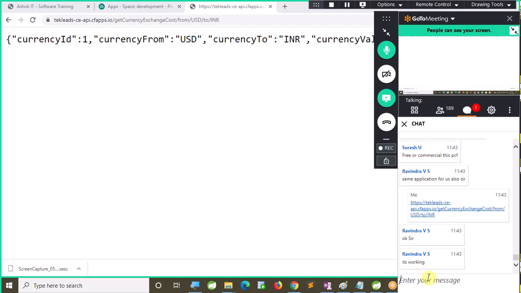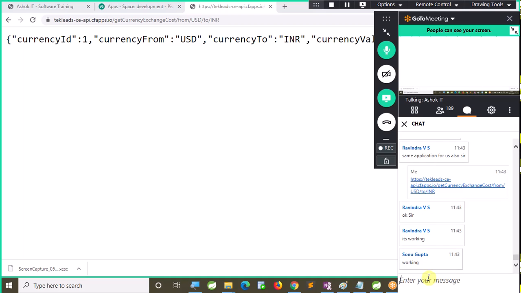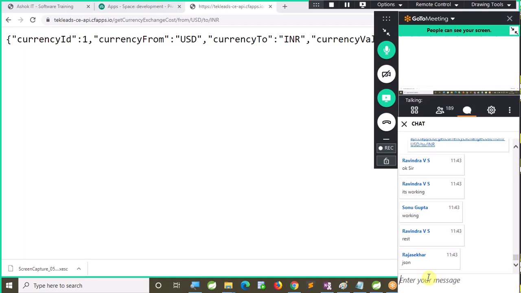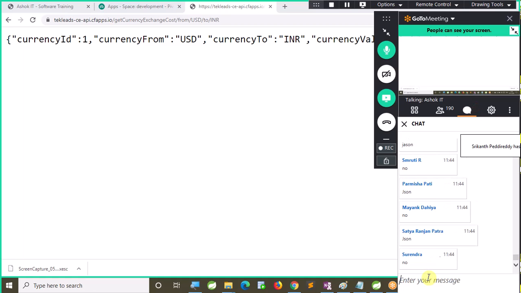So what is my API returning now? What is my API returning to you? JSON. Is it returning a UI? Is there any UI for that? No, this is a raw response. This is a raw response.